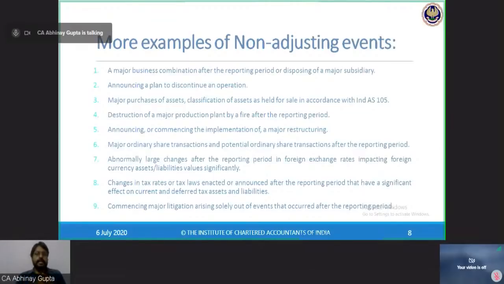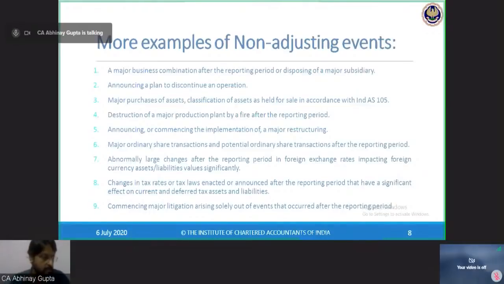Similarly, if I have classified any assets as held for sale in accordance with Ind AS 105, non-current assets held for sale and discontinued operations, then again the same principle. If I have classified them after 31st March, then I will not adjust my financial statements for 31st March. These are called non-adjusting events. I will not take any effect of these transactions or items in my March 20 accounts.